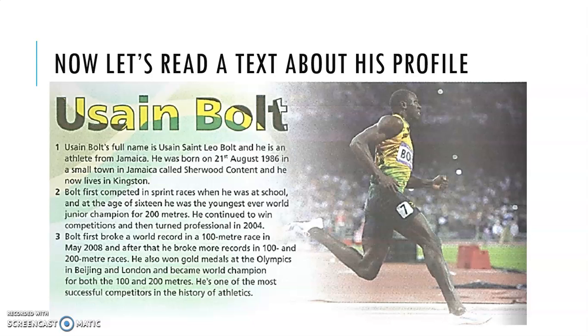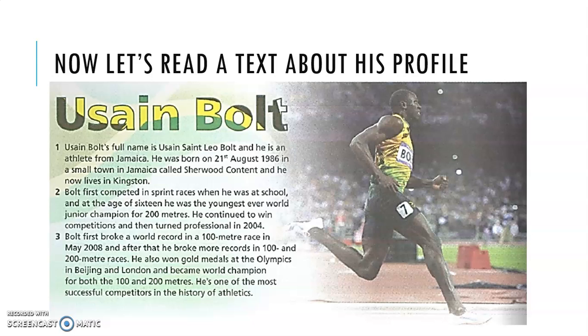Usain Bolt's full name is Usain St. Leo Bolt, and he is an athlete from Jamaica. He was born on 21st August 1986 in a small town in Jamaica called Sherwood Content, and he now lives in Kingston. Bolt first competed in sprint races when he was at school, and at the age of 16, he was the youngest ever world junior champion for 200 meters. He continued to win competitions and then turned professional in 2004.